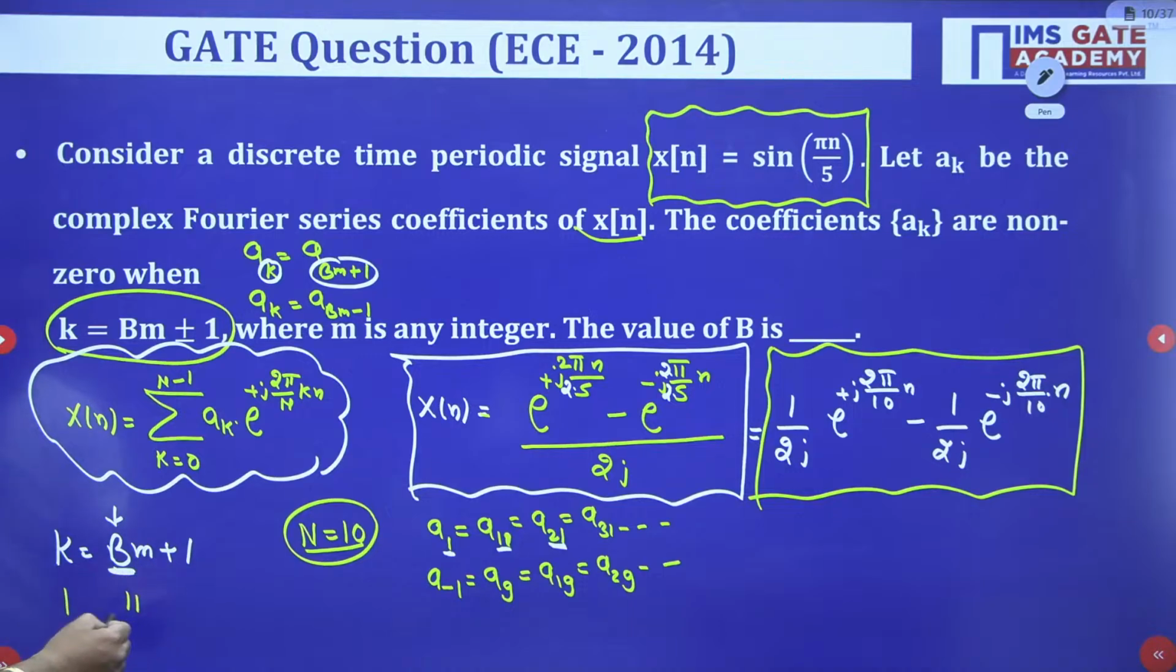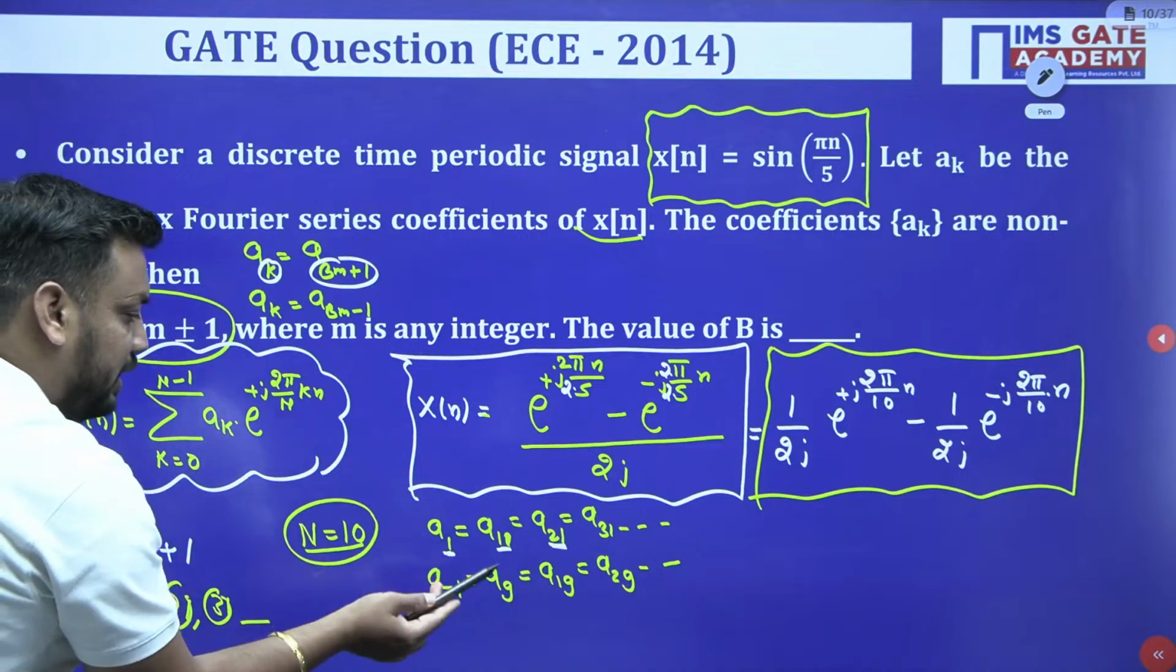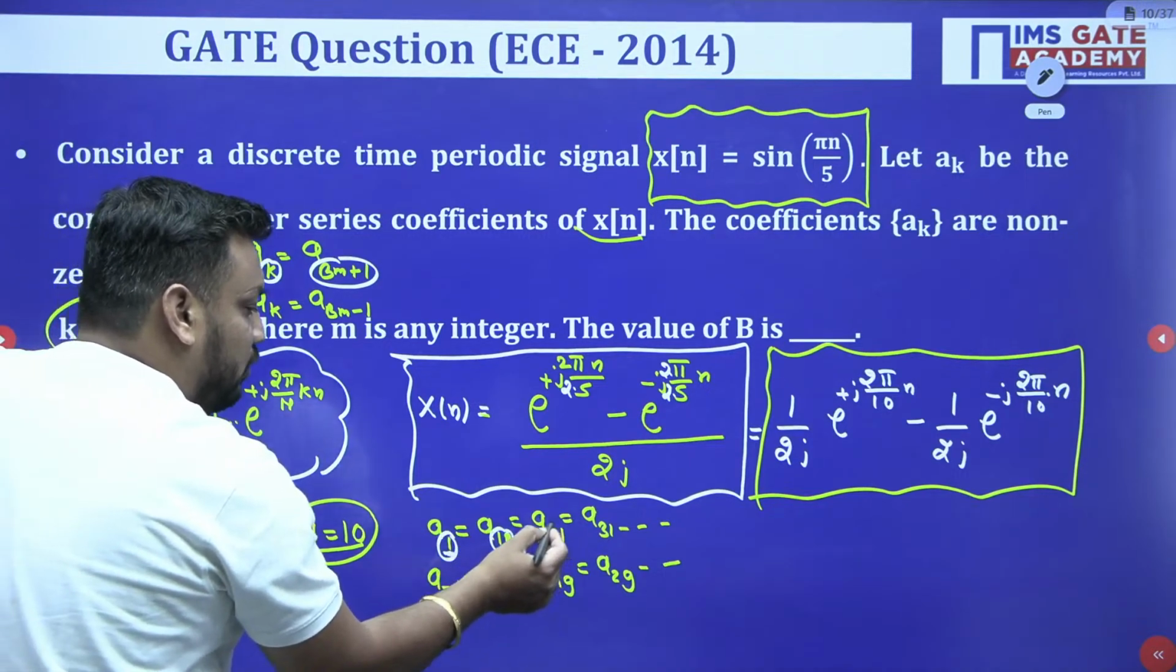Okay. Now next, when you put m value 2, capital B is still 10, so 20 plus 1, 21. Then again m value 3, so it will be 31. It means it is satisfied, guys: 1, 11, 21. Look, 1 is equal to 11, 21, 31.